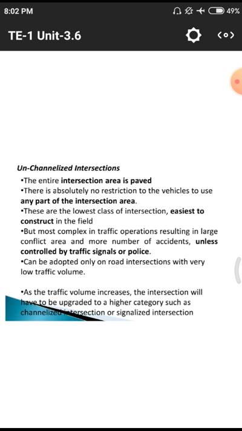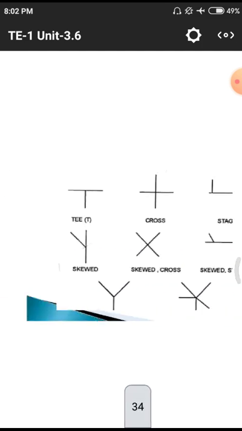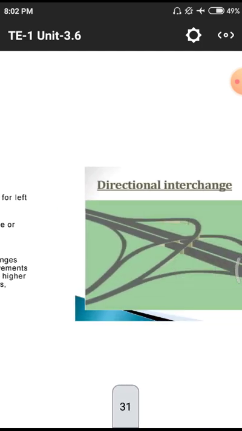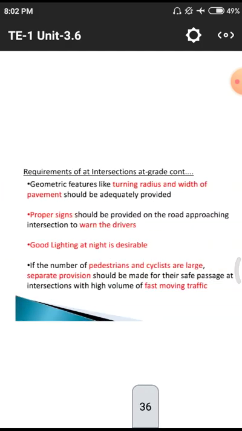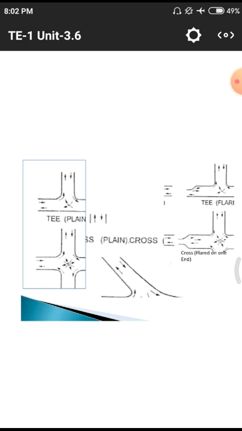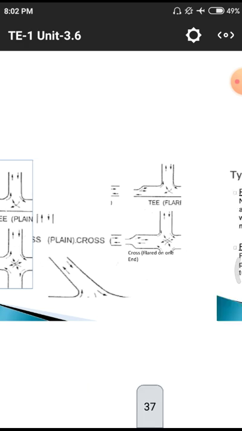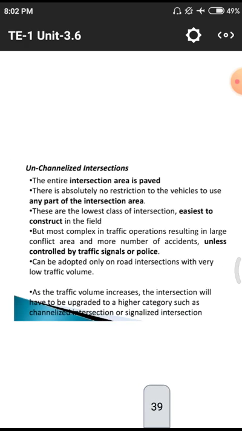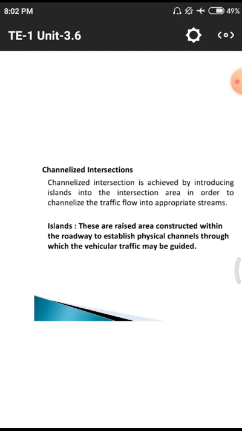That means if the traffic flow is very low, we construct these kinds of patterns. Otherwise, if the traffic flow is very high, we have to go for the previous structures like these RUBs and ROBs. These directional interchanges we have to use if the traffic flow is high in nature. If the traffic flow is low, we use these kinds of T plans, X plans and other enlarging techniques.